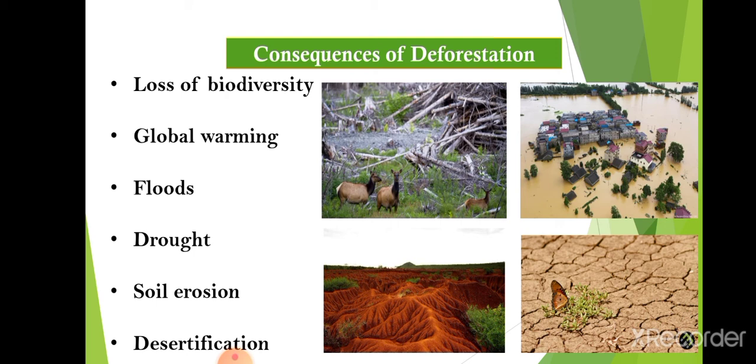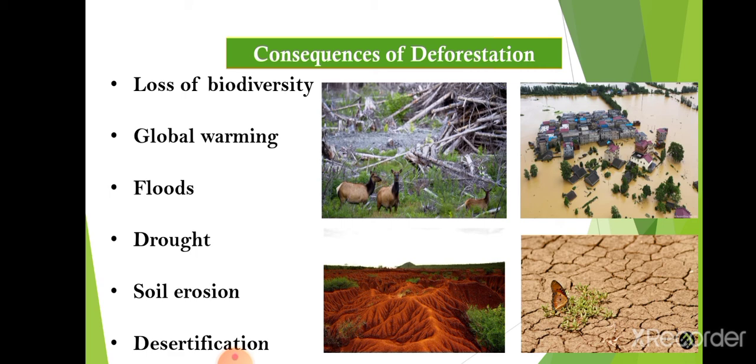So the next consequence is drought. How does drought take place because of deforestation? Because deforestation leads to an increase in temperature and pollution level on the earth, and it disturbs the water cycle, and obviously it reduces the rainfall also, which leads to drought.